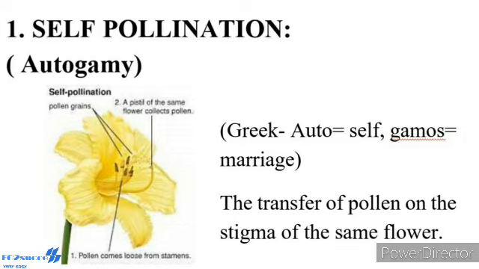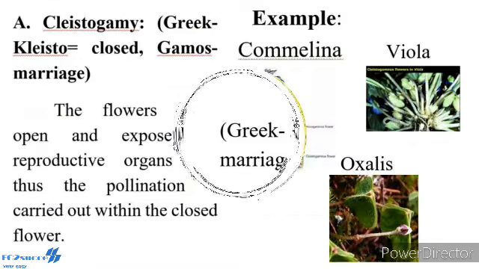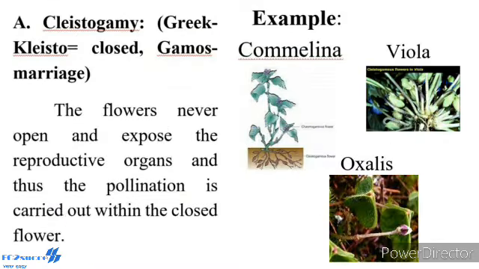According to a majority of botanists, transfer of pollen onto the stigma of the same flower is called self-pollination or autogamy. Self-pollination is possible only in those plants which bear bisexual flowers. In order to promote self-pollination, the flowers of the plant have several adaptations or mechanisms. They are: number one, cleistogamy.